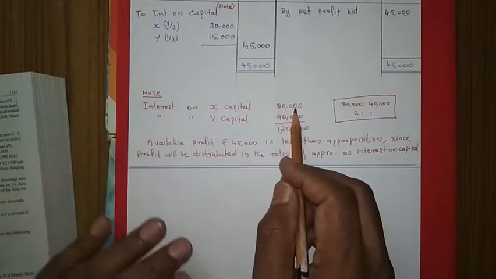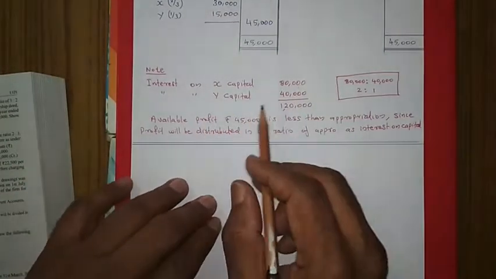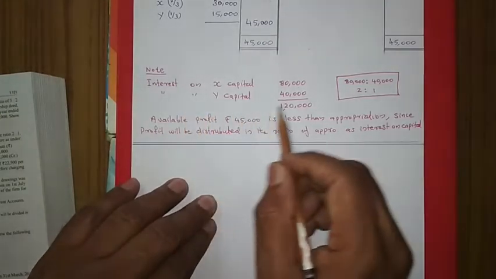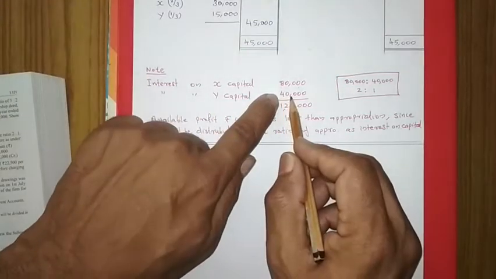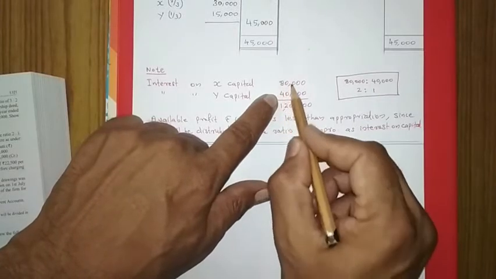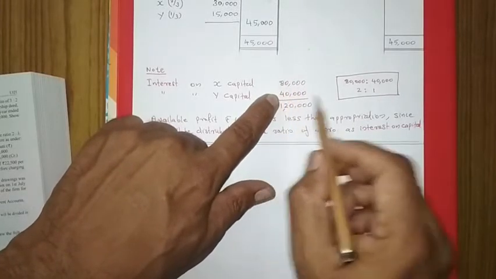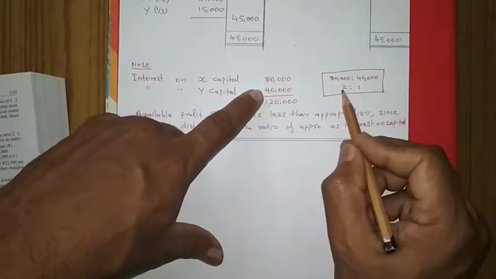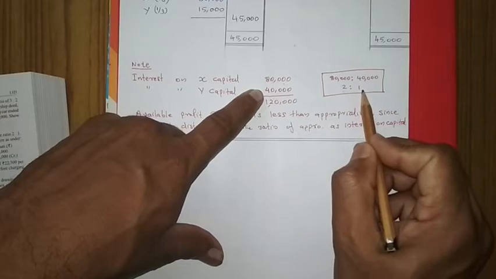So we are getting 80,000 for X, and for Y his capital was 5 lakh, so it is coming to 40,000. Then we have to make a ratio of 80,000 and 40,000. After simplifying we will get 2:1. Okay.